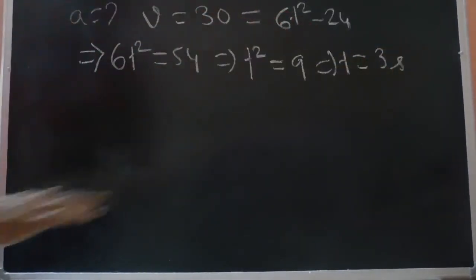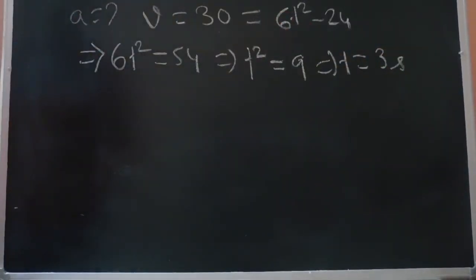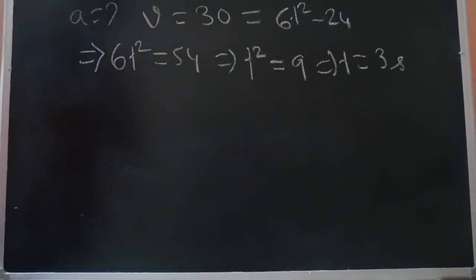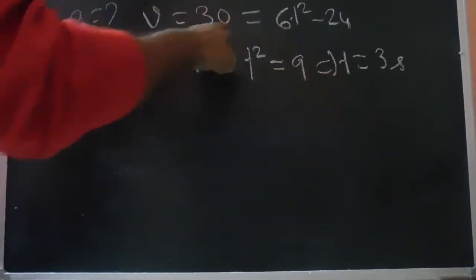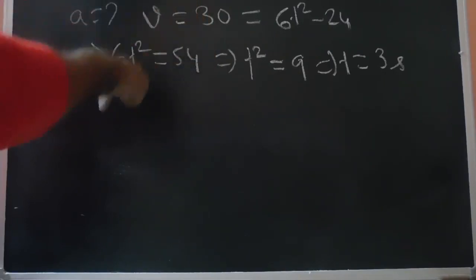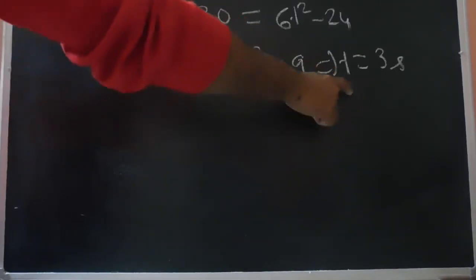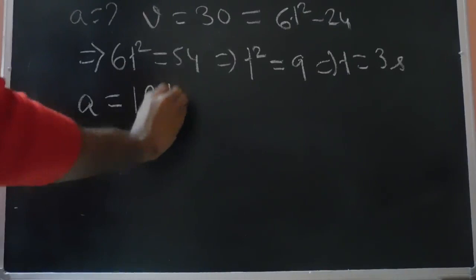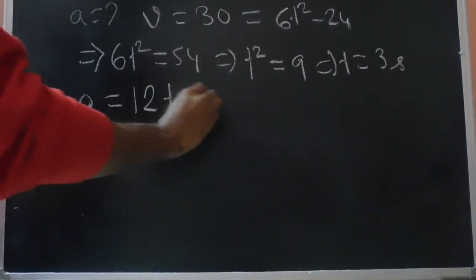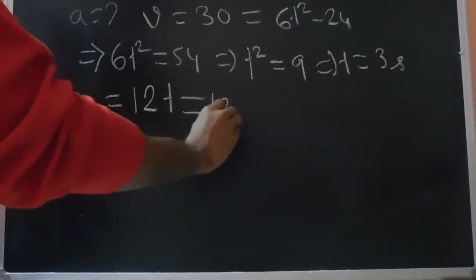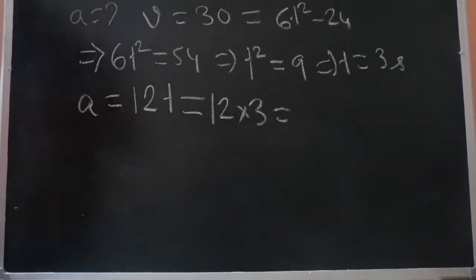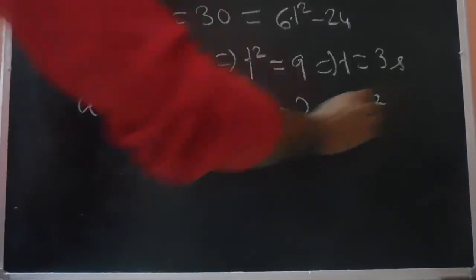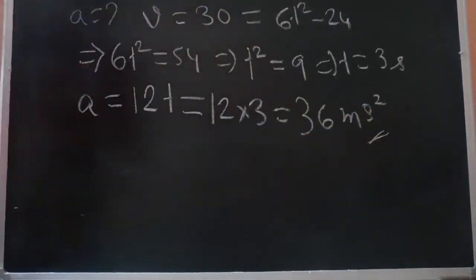The minus solution is neglected, which is not possible. So we know that at time t equals 3 seconds, the velocity of the particle will be 30 meters per second. At the same instant, we need the acceleration. We have found the time, so we can substitute it into the expression for the acceleration, which we derived earlier by differentiating. The expression for the acceleration is nothing but 12t. So we can substitute this over here. So this is our solution, and this gives the solution of our second part of the problem.